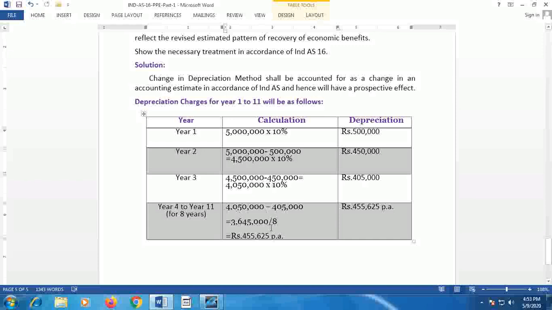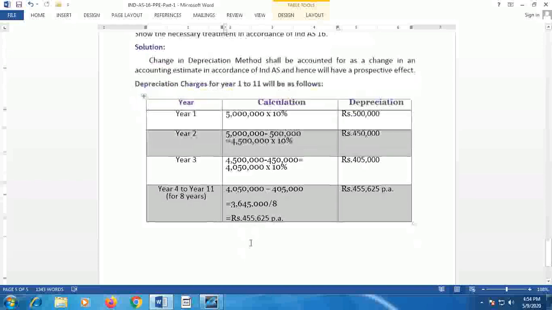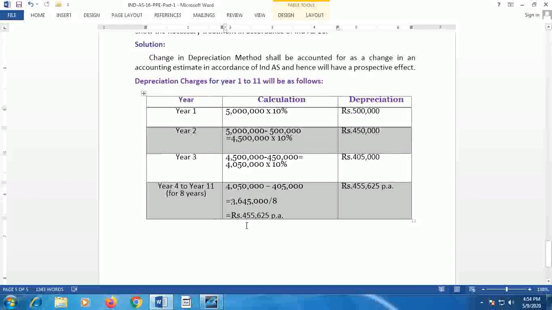It has a subsequent life of 8 years, so it is divided by 8. So yearly depreciation is 4,55,625. For the 4th year to the 11th year, for the next 8 years, the annual depreciation, because it is the straight line method, comes to 4,55,625. This is how the depreciation is accounted, and when the depreciation method is changed, the calculation of depreciation must be analyzed like this.